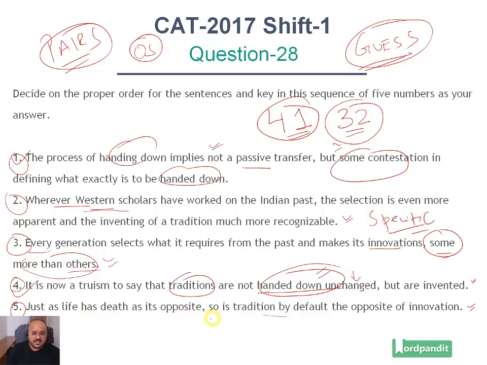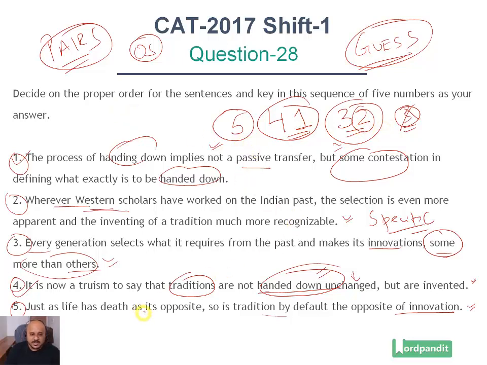Statement 5: just as life has death as its opposite, so it's tradition by default the opposite of innovation. Now we can see we can't place 5 at the end of this, because it is a very generic statement. We've moved on to a specific example in 2. So where can we place 5? It does not fit in the middle because 4-1-3-2 gives you a sense that something is being handed down, then you're moving into more and more detail, every generation selecting something, then Western scholars working on that selection. So the most generic statement comes right at the start.